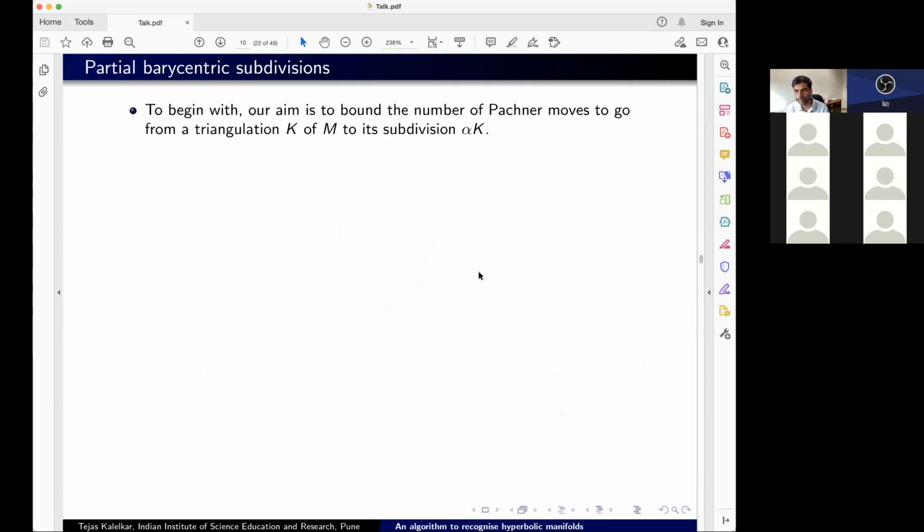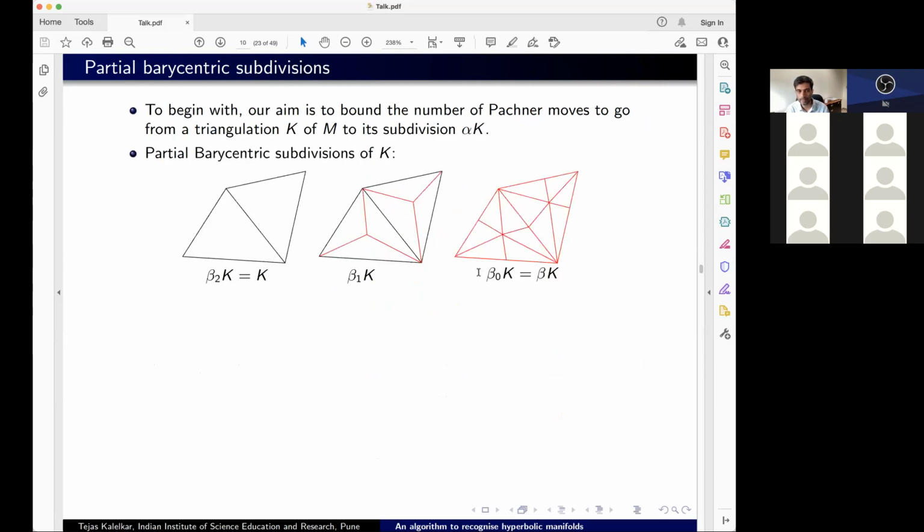I'm sure all of you are familiar with barycentric subdivisions, but I'm still going to go over it again. I start out with beta 2 K, and the star of a simplex A is the union of all the simplexes which contain A. If I start out with the 2-dimensional simplexes and look at the star of one, it is just the simplex itself. I replace the 2-dimensional simplexes with cones over their boundaries. Basically this is my coning point, and I replace this 2-dimensional simplex with a cone over its boundary. I do this for all the 2-dimensional simplexes. That allows me to go from beta 2 K to beta 1 K.